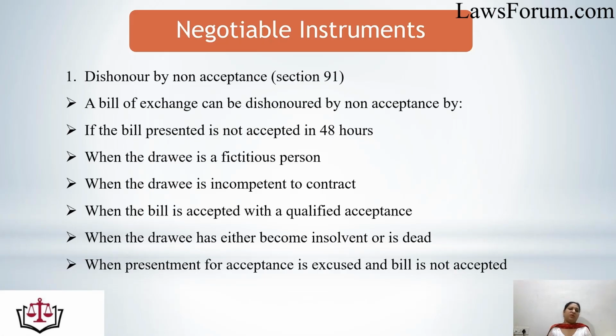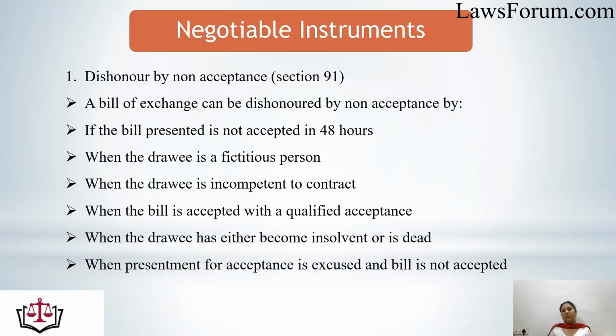First one is dishonor by non-acceptance. Section 91 explains that if the bill of exchange was presented for acceptance and it is not accepted within 48 hours, it would get dishonored. If the drawee is a fictitious person, it would get dishonored. And if the drawee is incompetent to contract, we have already discussed the persons who are incompetent to contract, it would get dishonored.